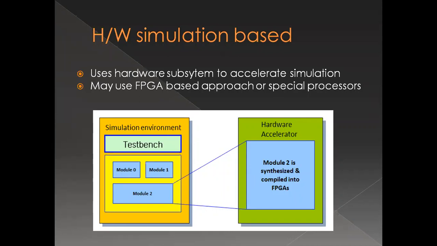That hardware can be any FPGA based circuit, or a special processor. So what is that doing? It removes the burden from my software simulation and shifts it to the hardware. Since they are already proficient in doing those calculations, whether it is a special processor or an FPGA, it will do it faster. So we also call this an emulation based approach.